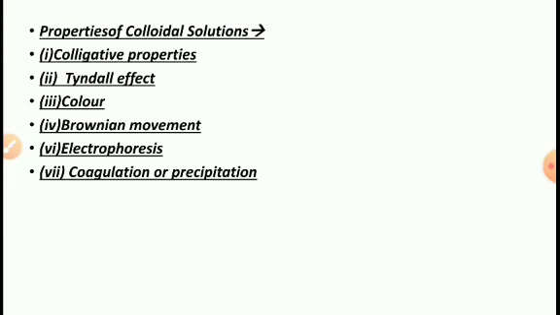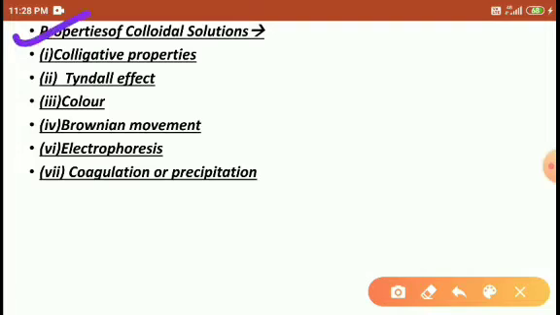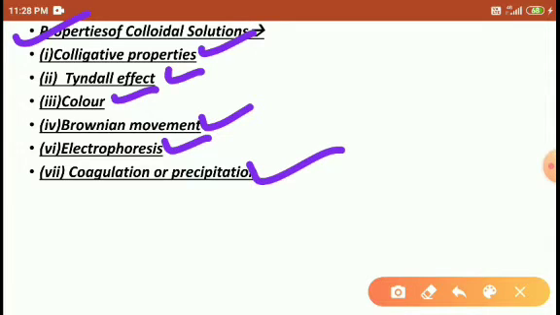So let's start. The topic is the properties of colloids. So what are the properties of colloids? Colligative property, Tyndall effect, color, Brownian movement, electrophoresis, and coagulation or precipitation. These are all the seven properties. Right, students?